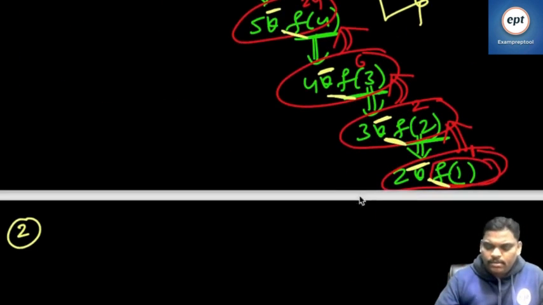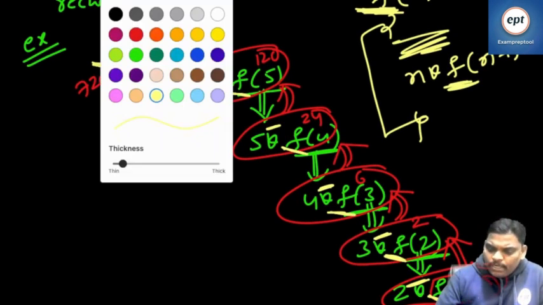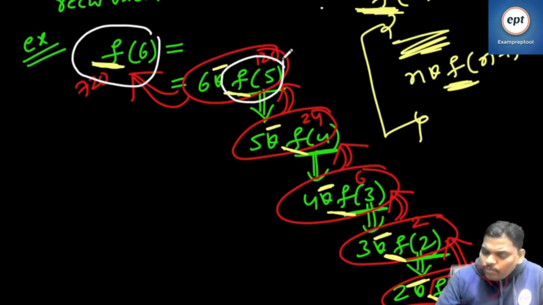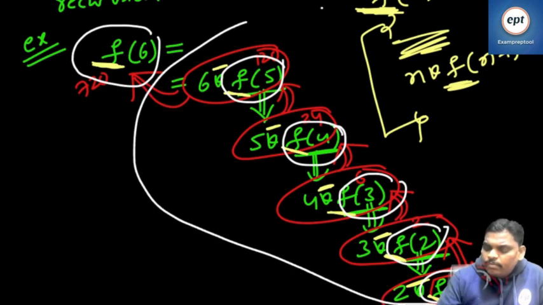Now can you come here? Second point. Listen, everyone. If you observe properly, see this one. Factorial of 6 is solved using factorial of 5. Factorial of 5 is solved using factorial of 4. Factorial of 4 is solved using factorial of 3. Factorial of 3 is solved using factorial of 2. Factorial of 2 is solved using factorial of 1. That means factorial of 6, the bigger one, is solved in terms of the smaller one.